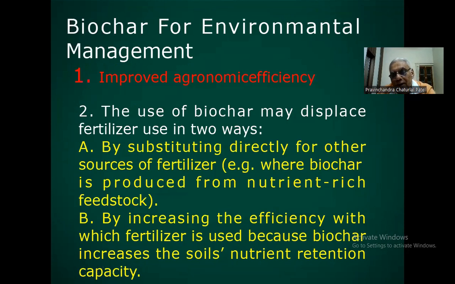So whatever nutrient we apply in soil through chemical fertilizer does not leach, because biochar retains the nutrient, and there will be less chance of leaching of the nutrient.